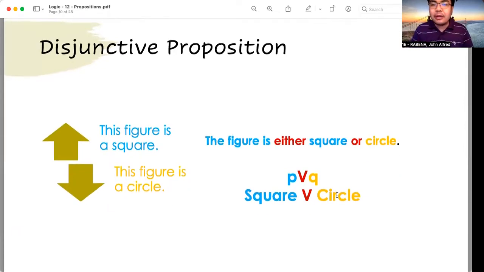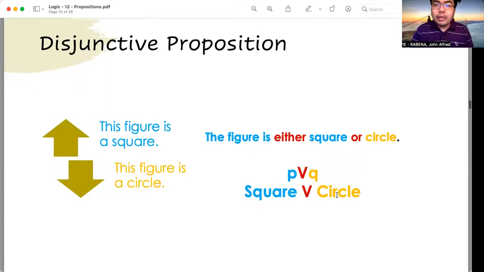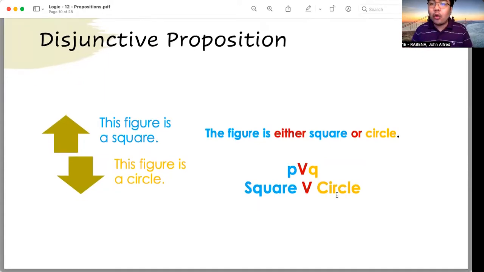To put it more concretely, let us make a concrete sentence. In the PowerPoint, the sentence there is as follows: the figure is either square or circle. Clearly this proposition is disjunctive because it makes use of the words either or. When we symbolically express that, that would be square vel circle. Can you give other examples on your own?